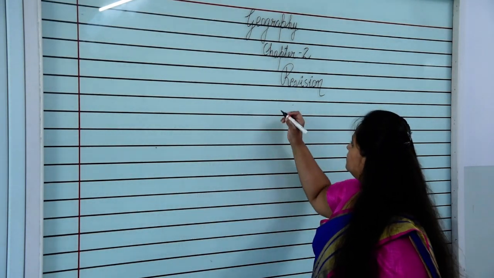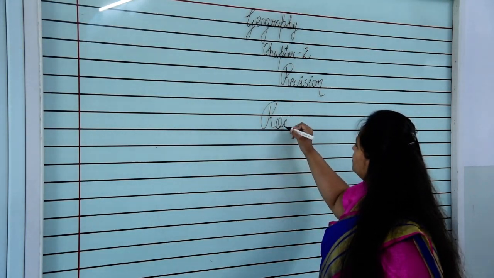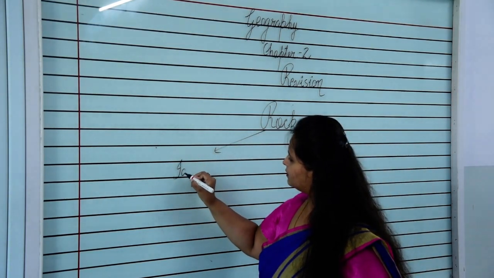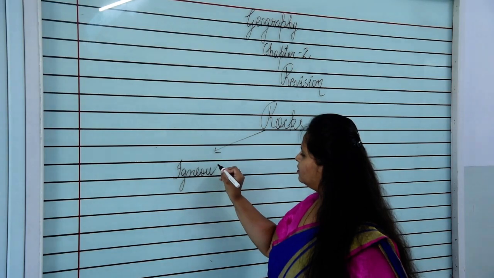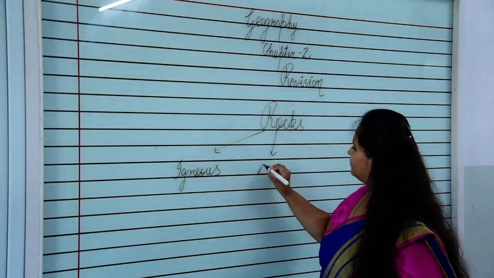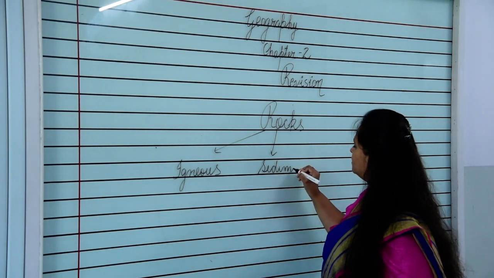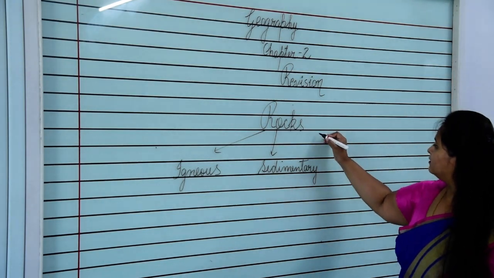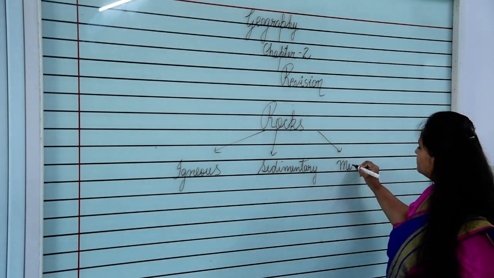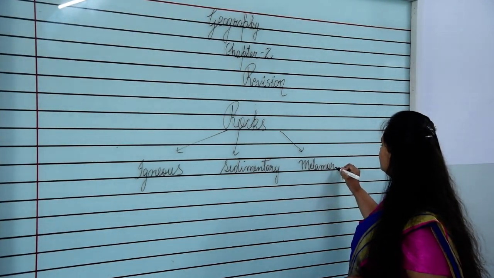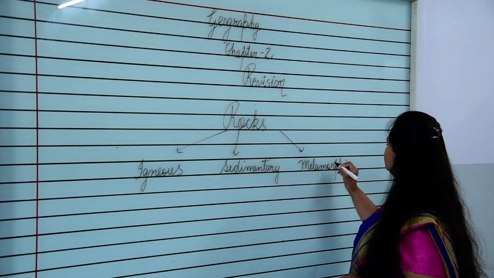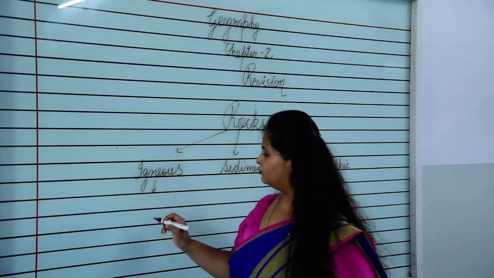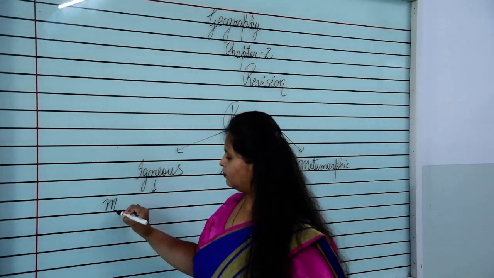Okay, so if we talk about rocks, igneous rocks are there, then sedimentary rocks are there, and the third one is metamorphic rocks. Now igneous rocks, how are igneous rocks formed?